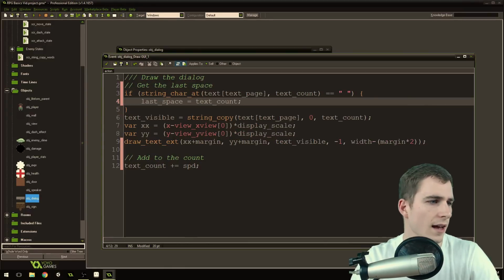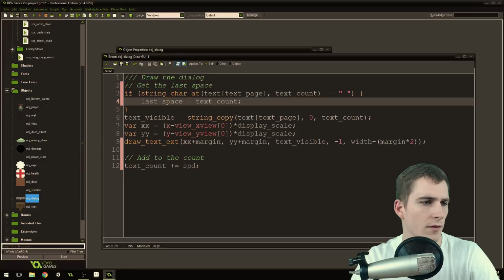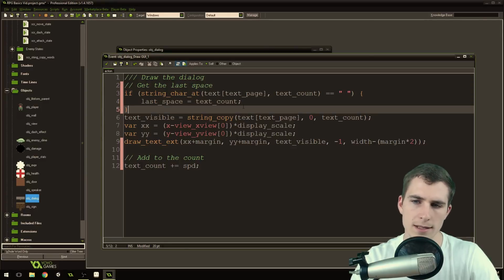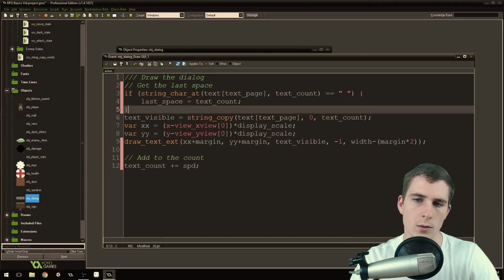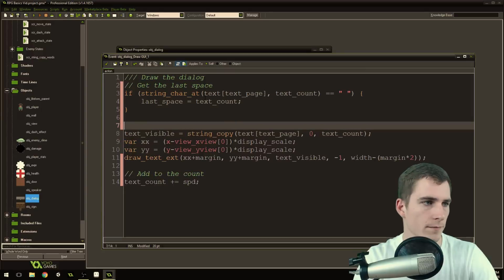Okay, and if we go into our speaker object, you could go into the create event of the speaker object and create this variable last space, but technically we're initializing it here, and GameMaker is a little bit more lenient about that than it used to be, so it works this way as well.